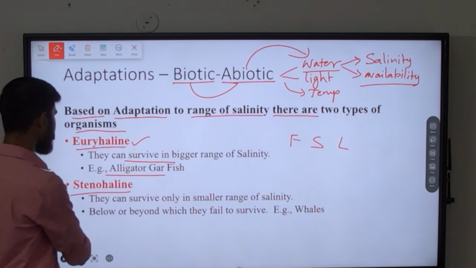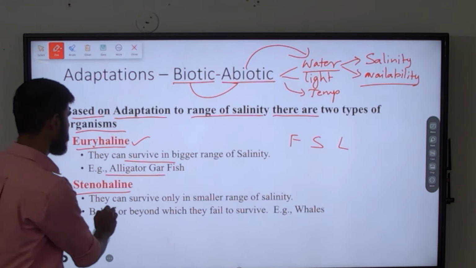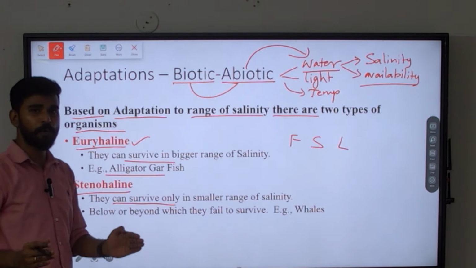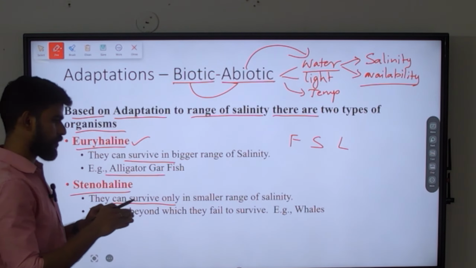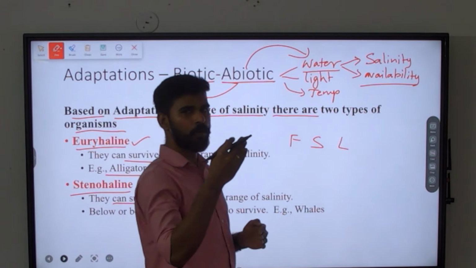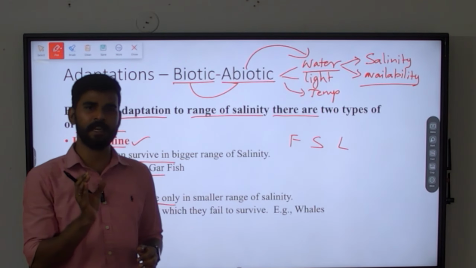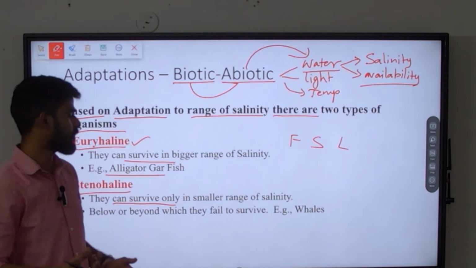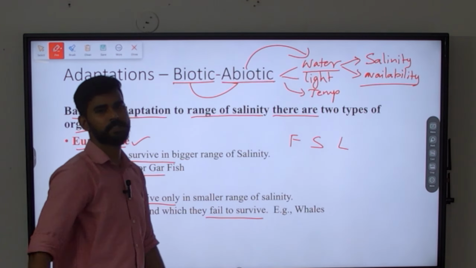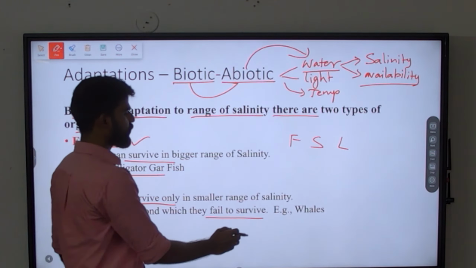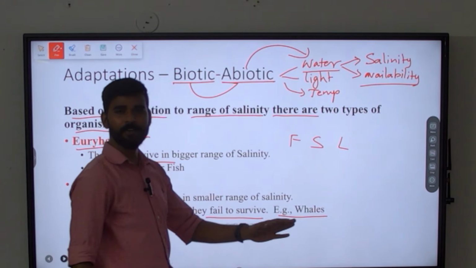Next is stenohaline. Stenohaline means those organisms that can survive only in a smaller range. Okay, if the salinity goes beyond, or if the salinity is below the limit in which they can live, they will fail to survive. Best example for this is whales. Whales can live only in seawater.